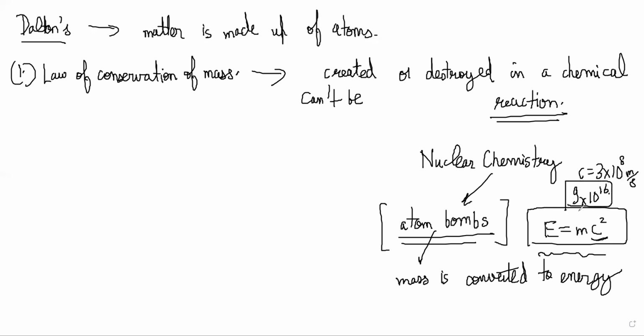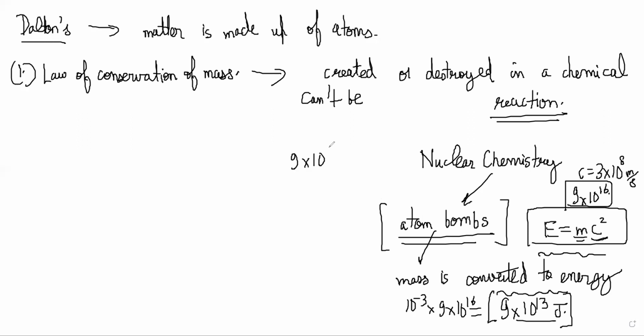So if you think about that, even 1 gram of mass, which is 10 power minus 3 kg, multiplied by 9 into 10 power 16, gives 9 into 10 power 13 joule. That is a lot of energy. How would you estimate this much energy? You can estimate it by thinking about how much water you would be able to boil with this much energy.